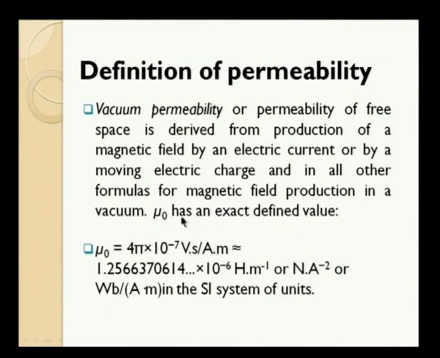It has got an exact value as 4 pi into 10 to the power minus 7 watt second per ampere meter, and when you substitute this value, this is the typical value, and it is having another simple unit, Henry per meter or Newton per ampere square, and some other units, Weber per ampere meter. These are all accepted as SI system of units for permeability.